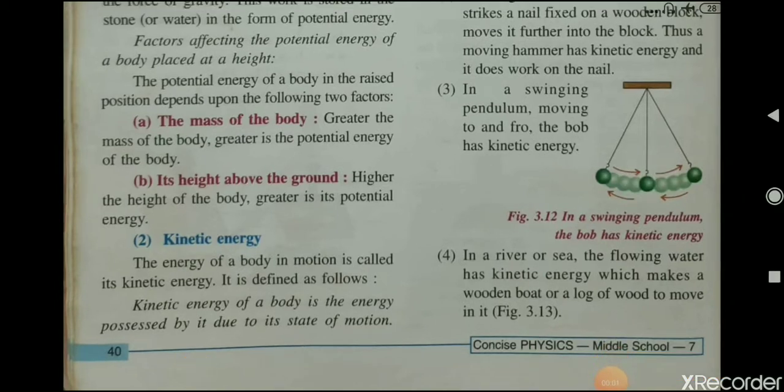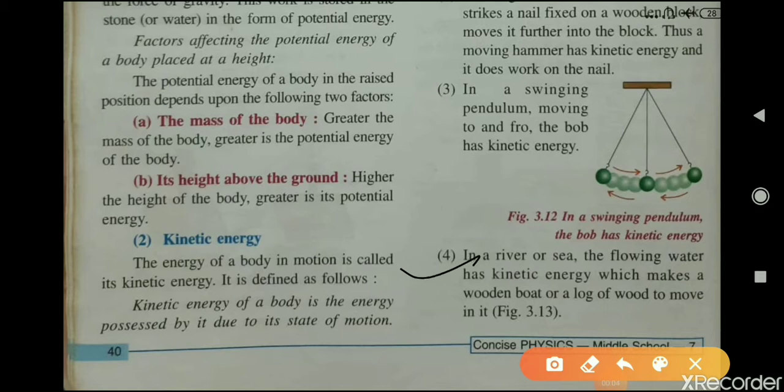Example 4. In a river or sea, the flowing water has kinetic energy which makes a wooden boat or log of wood move in it.